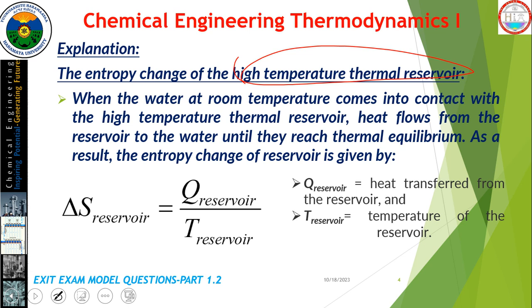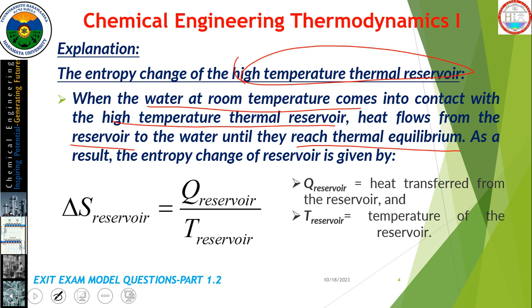When the water at room temperature comes in contact with the high temperature thermal reservoir, the heat flows from the reservoir, which is the high temperature system, to the water until they reach thermal equilibrium.